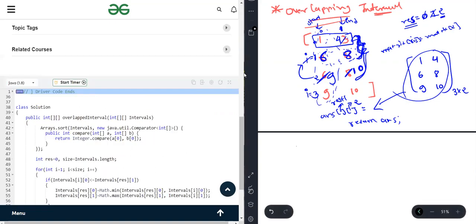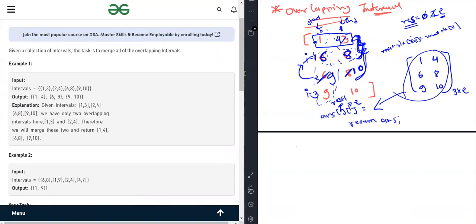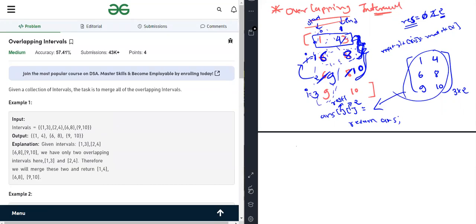Because in the question they gave the intervals already sorted based on the starting time, like 1, 2, 6, 9. So if I solve the same problem with this approach on unsorted input, then I can't find the solution because the starting times are not sorted. Okay, so this is also very easy code, after explaining what they want us to do.